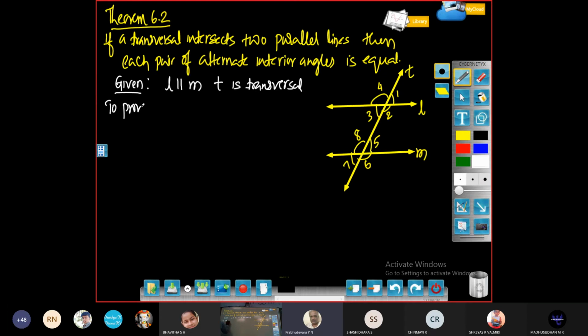We need to prove that each pair of alternate interior angles is equal. For alternate interior angles, I should show that angle 2 is equal to angle 8. Then I have to show that angle 3 is equal to angle 5. These are the two pairs of alternate interior angles. Proof.